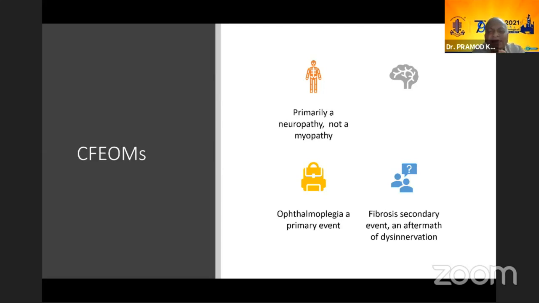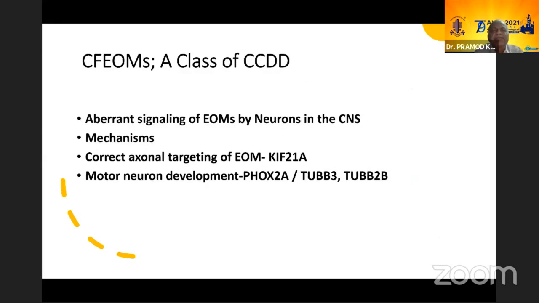Now, coming to the CFEOM, this is primarily, as we said, a neuropathy, not a myopathy, which was believed earlier. Ophthalmoplegia is the primary event, and the fibrosis is the secondary event. It happens because of the ophthalmoplegia. So the primary event is the ophthalmoplegia, and whatever fibrosis you are getting is a secondary event in these cases. Now, CFEOMs, as we know, are a congenital cranial dysinnervation disorder, CCDD, with aberrant signaling of extraocular muscles by the neurons in the CNS.